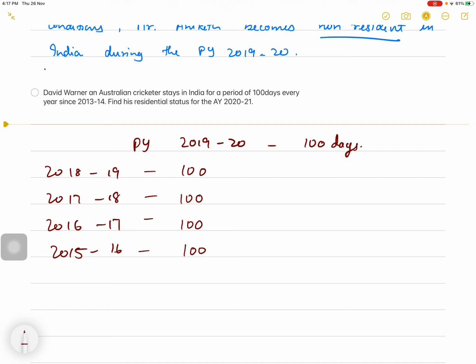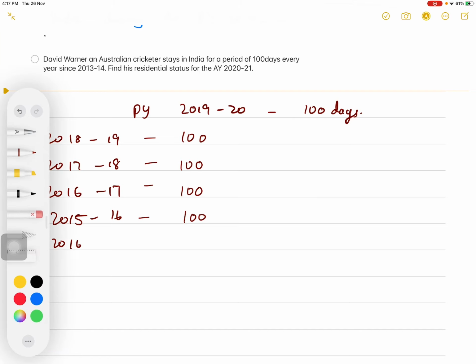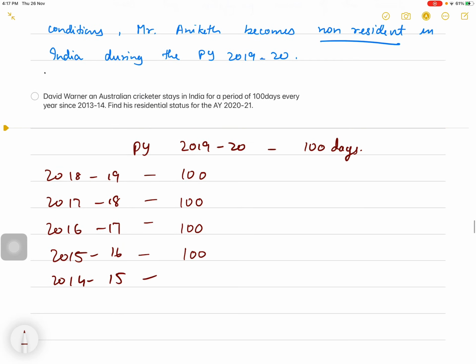Let us see whether he is ordinarily resident or not ordinary resident. So the 10 years preceding the previous year are 2014-15, 2013-14, 2012-13, 2011-12, 2010-11 and 2009-10.